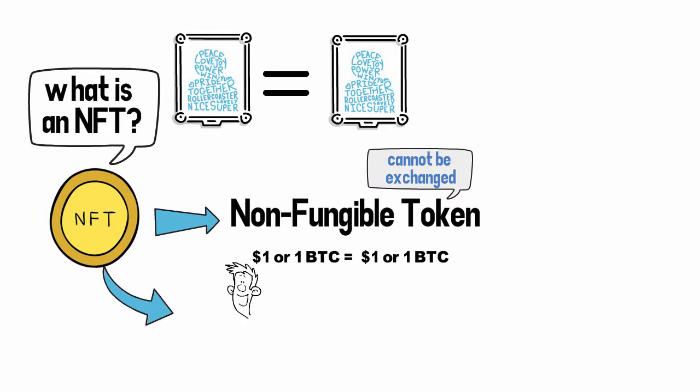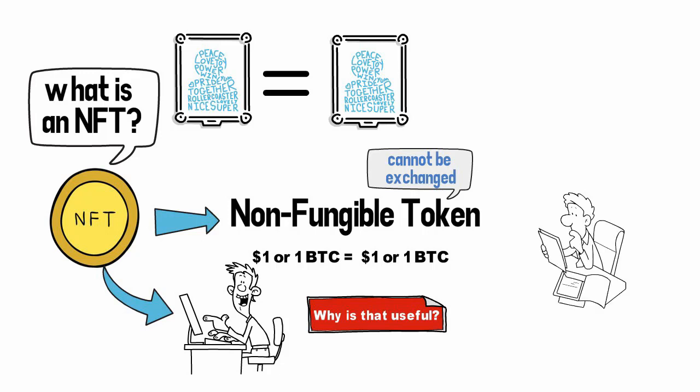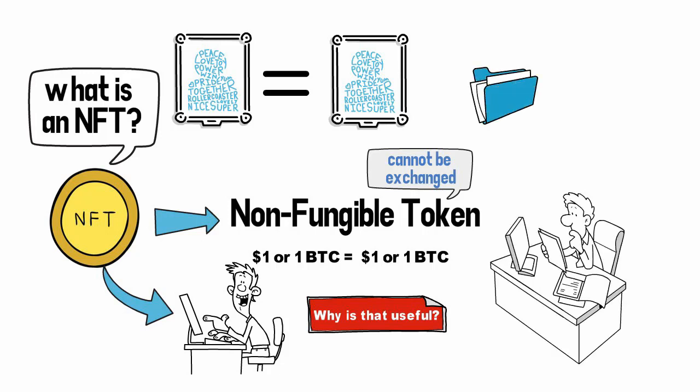NFTs are tokens that live on the blockchain and represent ownership of unique items. Why is that useful? Well, tracking who owns a digital file is tricky because it can be copied and distributed effortlessly. So how can you prove who's the original owner when everyone has an identical copy of the file? An NFT solved this problem.